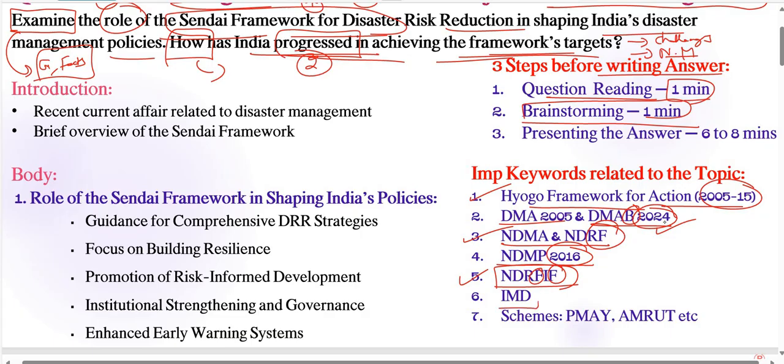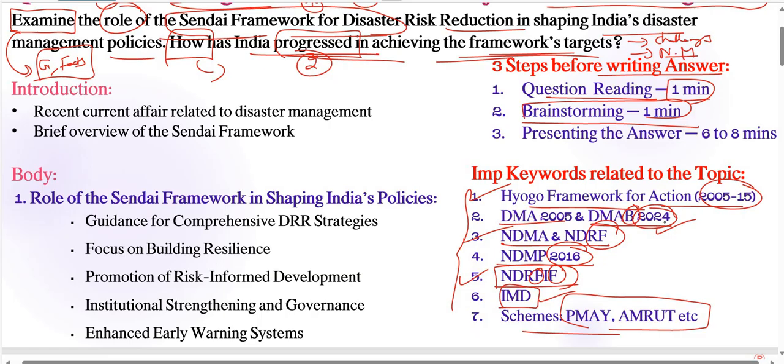IMD, the Indian Meteorological Department, is also very important in the part of early warning systems, right? So next, coming to schemes, we have PMAY and AMRUT, etc. These schemes are needed here, very important regarding our disaster management strategies, right? So all these important 7 or 10, almost 10 important keywords are there. We need to include them in our answer.